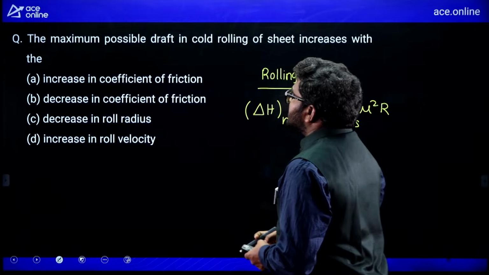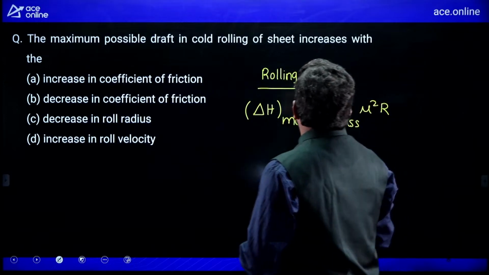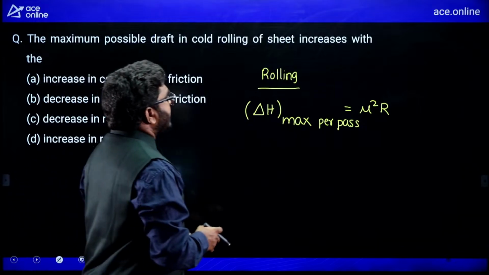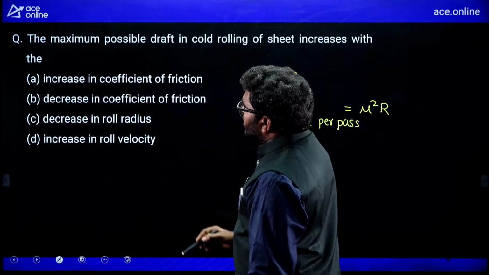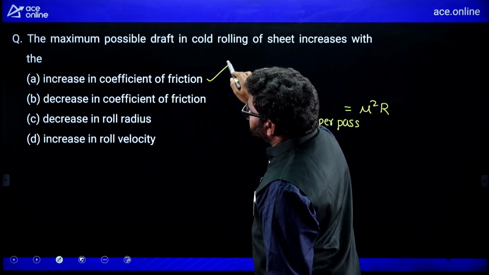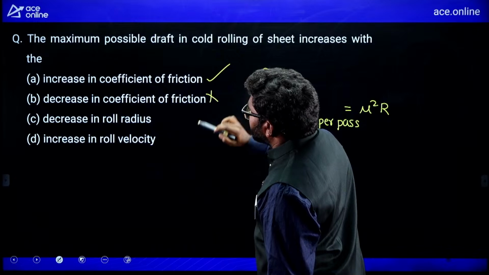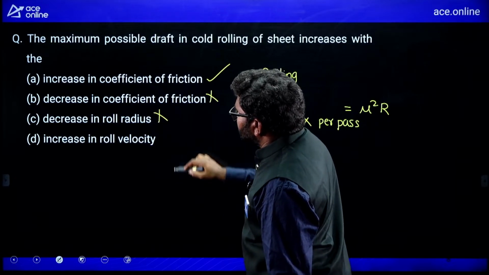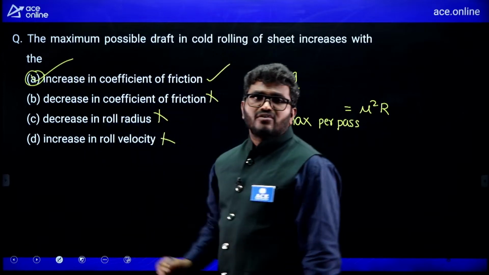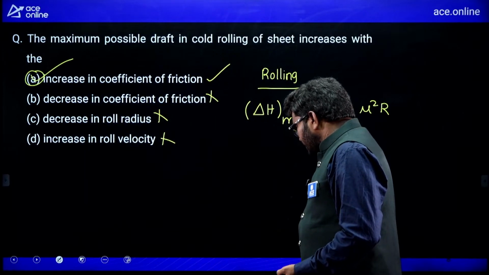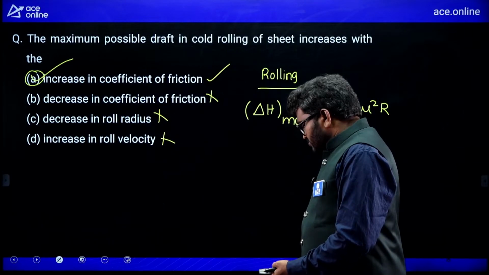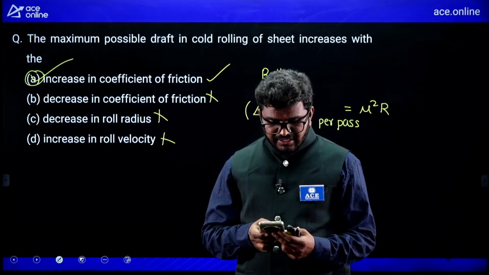So maximum possible draft, delta H is directly proportional to the friction and directly proportional to the radius. Now see here, maximum possible draft increases with increasing friction, decreases with decreasing friction, decreasing rolling radius, increasing velocity. So A is the correct option for this question. Now see here, is there any doubt regarding this?